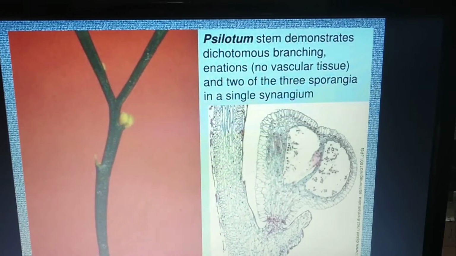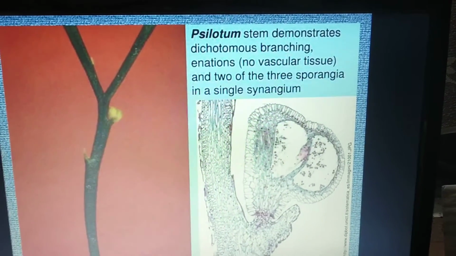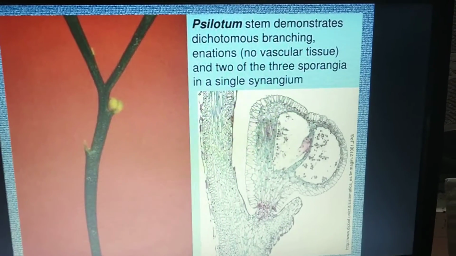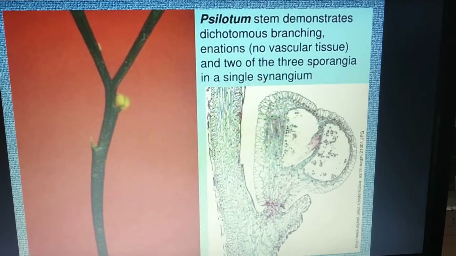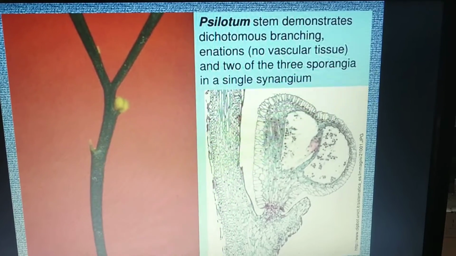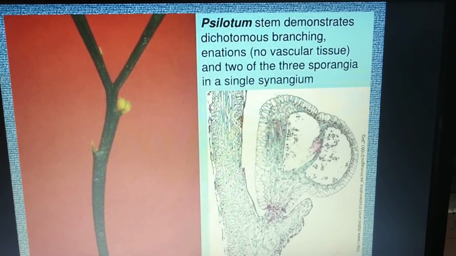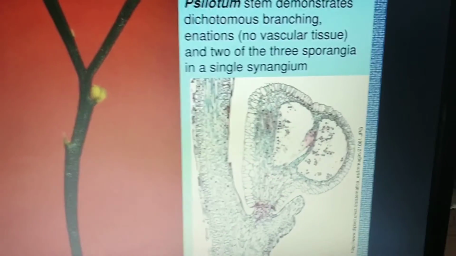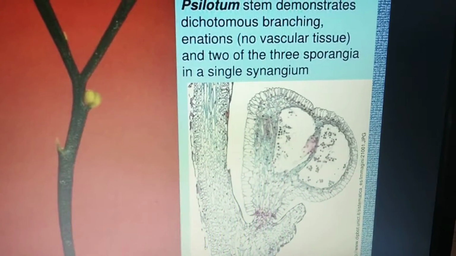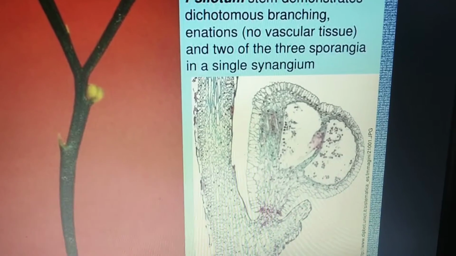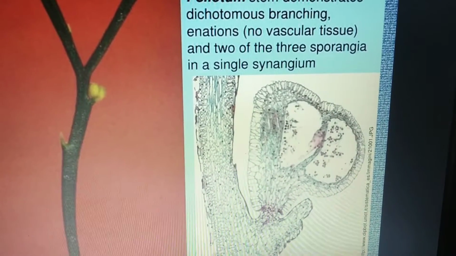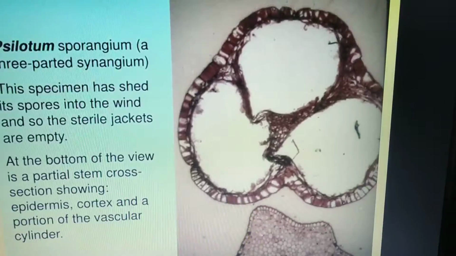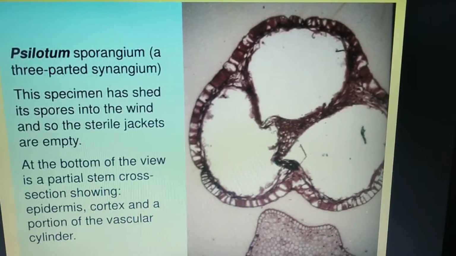So basically, the xylem stem demonstrates dichotomous branching, as it has been shown here, with enations, that means they do not have any vascular tissues. When 2 or 3 sporangia are fused together, they form the synangia. The sporangia are usually borne in triads, like if you can see here, in triad-like structures.